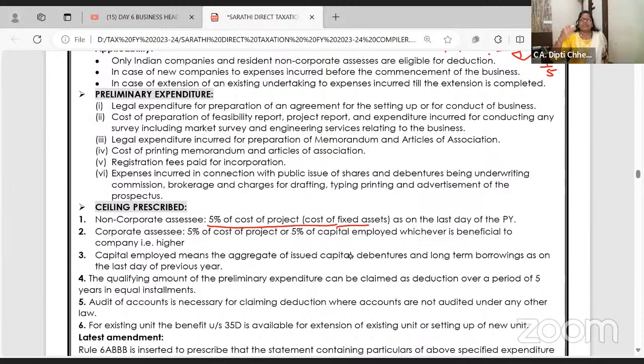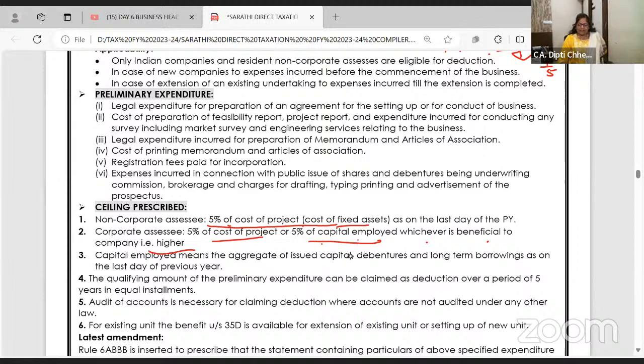fixed asset. If you feel I'm just reading, keep patience. When I work out one problem, it will be clear. First see, for non-corporate SSC also, preliminary expenses are allowed, but maximum up to 5% of the cost of the project. For corporate SSC, 5% of the cost of the project, when you start the project, 5% of that, or 5% of capital employed, whichever is beneficial.